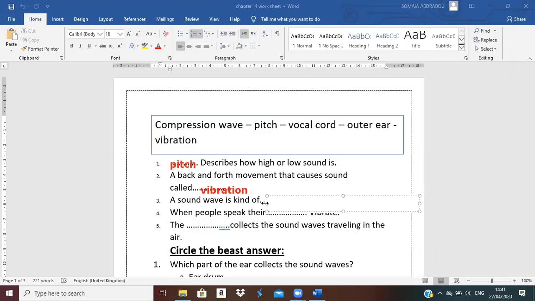Now, a sound wave is a kind of what? Compression wave. We call the sound wave a compression wave. The meeting will end in less than 1 minute. Please enter it again to complete the revision, okay? When people speak, their what vibrate?